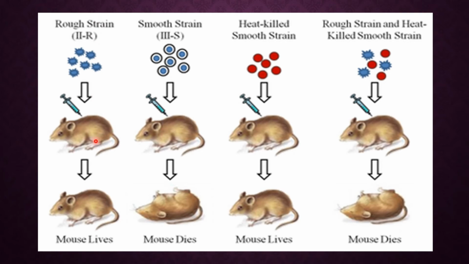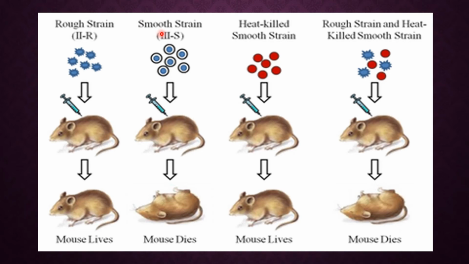What he did in his first step: he took R type of Streptococcus pneumoniae and injected it into the mice, and he found that the mice remained healthy, meaning there was no occurrence of pneumonia in these mice. This is his first step.